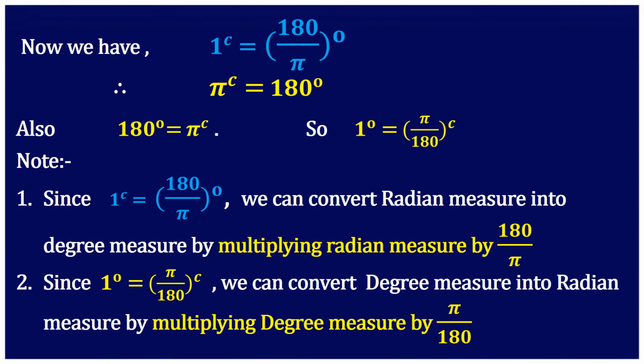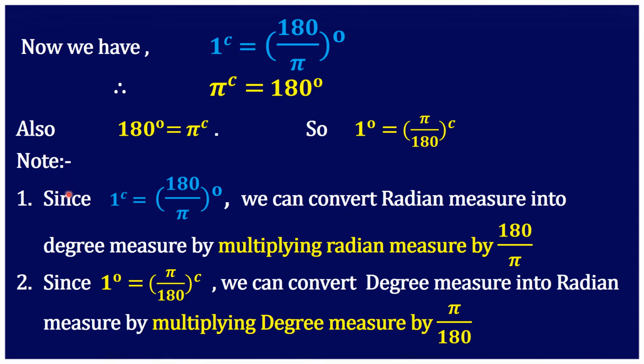Now we get some results from this theorem. The theorem says 1 radian is equal to 180 upon pi degrees. So we multiply this by pi to get the pi radian value. So pi radian is equal to 180 degrees. Now 180 degrees is equal to pi radian, so we obtain 1 degree from this by dividing by 180. So 1 degree is equal to pi upon 180 radian.